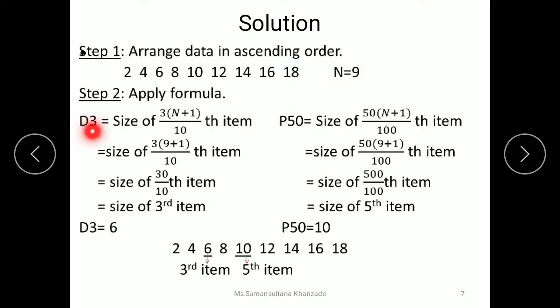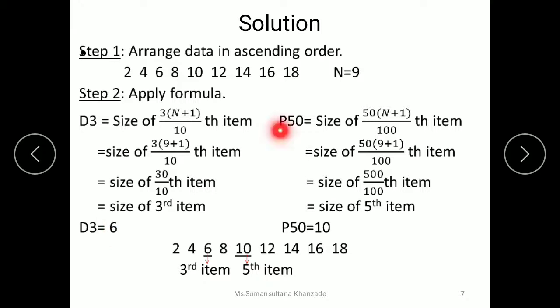We are calculating D3, so we need to multiply n plus 1 with 3, and since we are calculating decile, we need to divide it with 10. So the formula goes like this: size of 3 into n plus 1 divided by 10th item. n is equal to 9, 9 plus 1 is 10, into 3, divided by 10. The size is going to be 30 divided by 10th item, which is going to be the third item. So we have to count here 1, 2 and 3. So 6 is our D3.